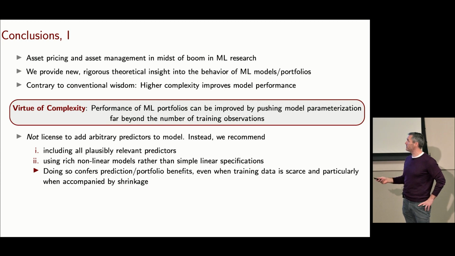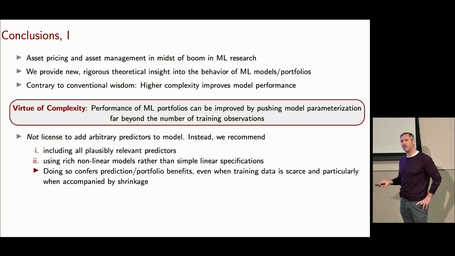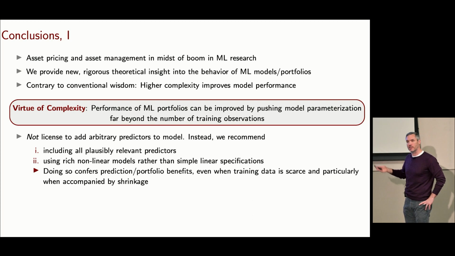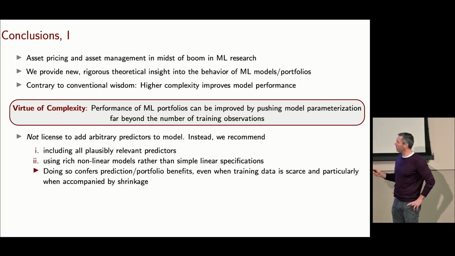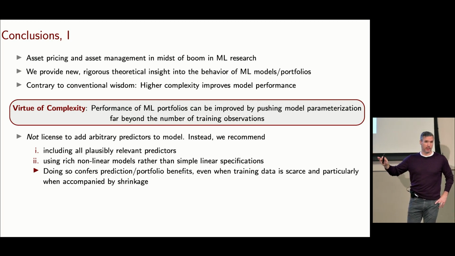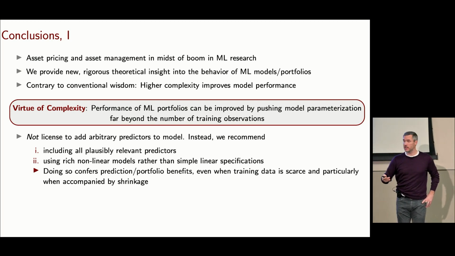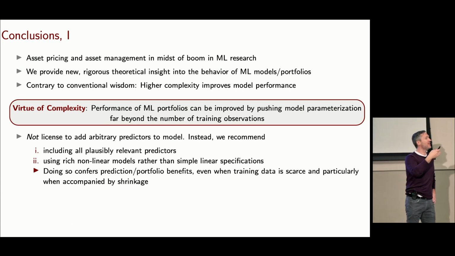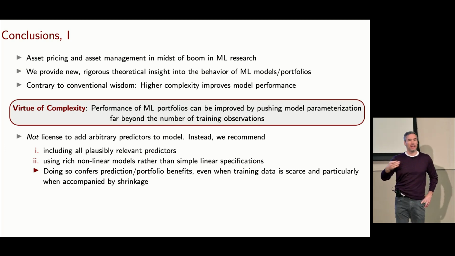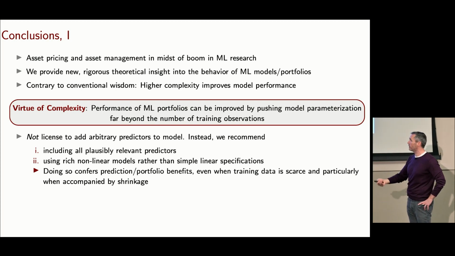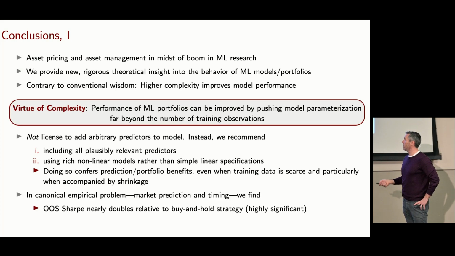So first of all, I want us to emphasize that this boom in ML research for finance is a good thing. We shouldn't be so skeptical of these gains from using ML and asset pricing models. The theory tells us we should actually expect those gains. All right? Now, one thing I would add is that this is not a license to add arbitrary predictors to a model. The way you should build a complex model is to put in all the plausibly relevant predictors, but put them in nonlinearly. Add these big, expansive approximations that allow for nonlinear usage of whatever information that you do think is relevant. All right.